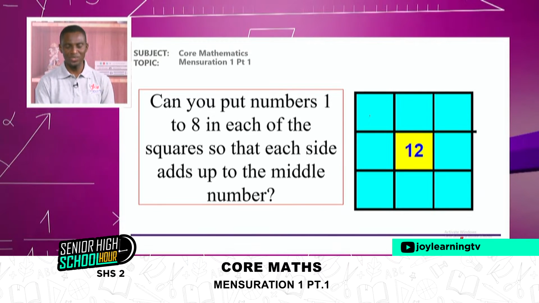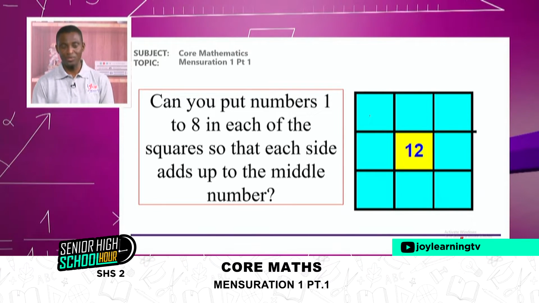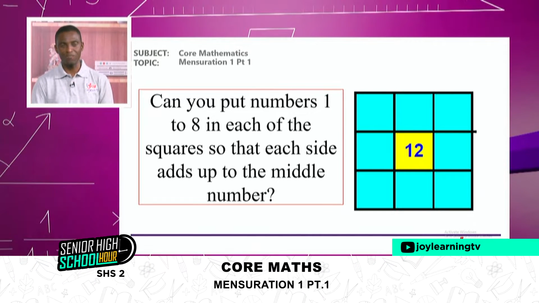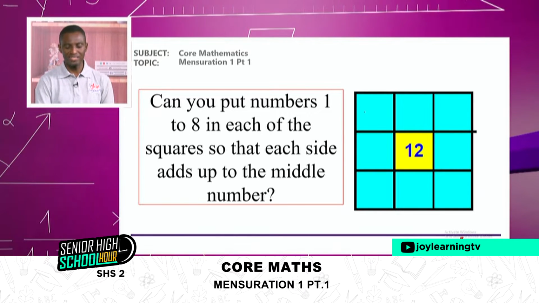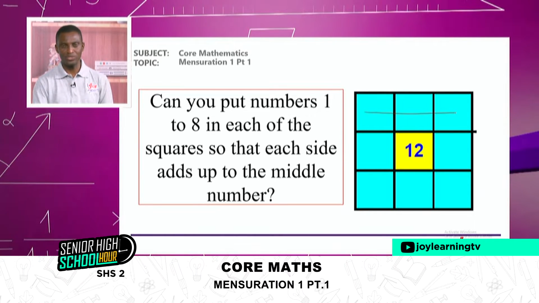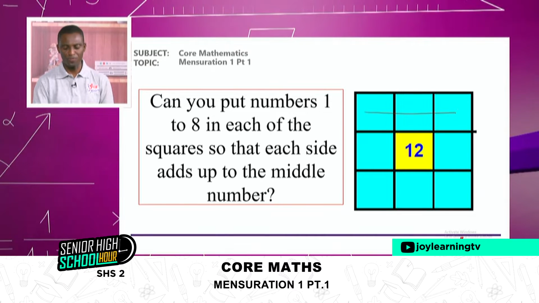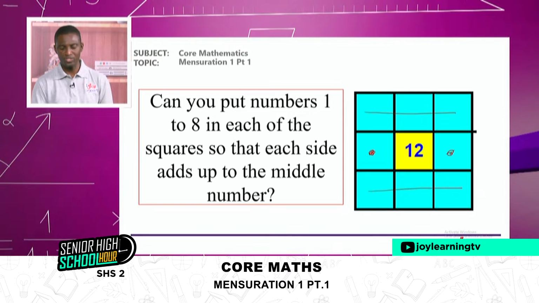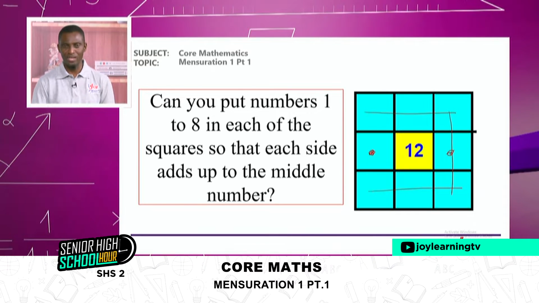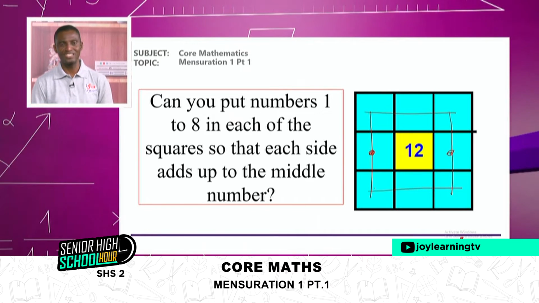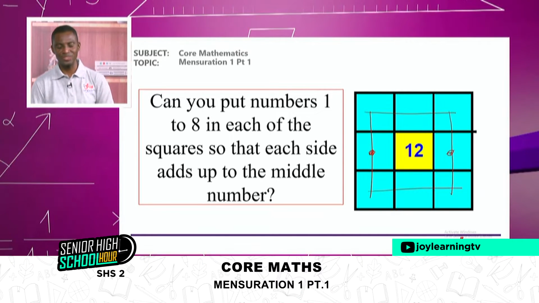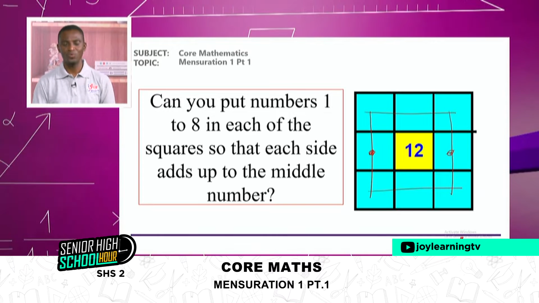It means that when you put in the numbers 1 to 8, no matter you have 9 squares, and one has been taken care of by the 12. And so 12 is not part. When you add the numbers you place on the top should be equal to 12. Whatever is here should add up to 12. All this should add up to 12. This should add up to 12. This should add up to 12. So how will you position the numbers 1 to 8 in such a way that this will be perfect?